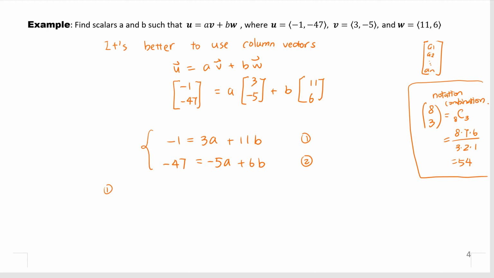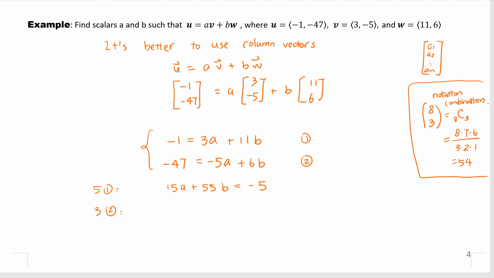Equation 1, we want to multiply by 5, and I also want to move the constant to the right hand side. So then we have 15a, 5 times 11, 55b, 5 times -1, -5. And then second equation, we want to multiply by 3.